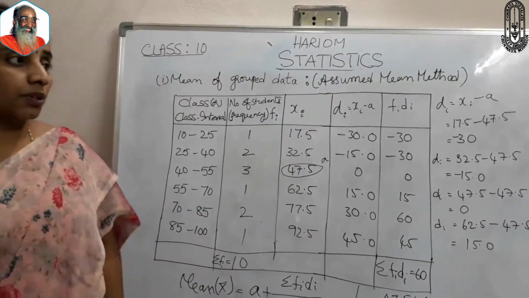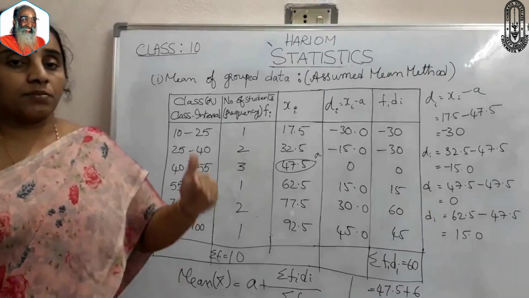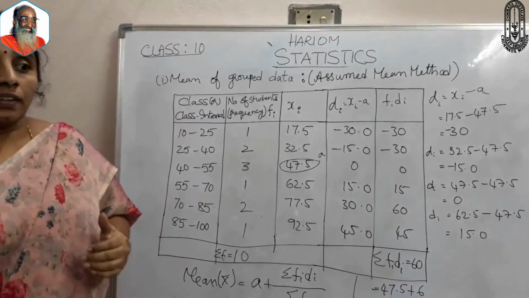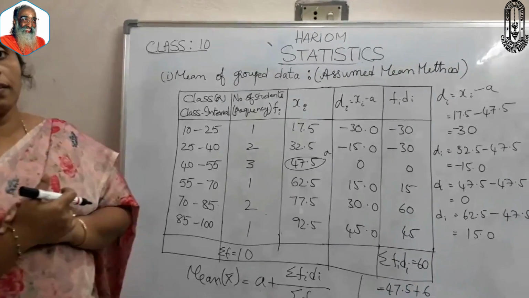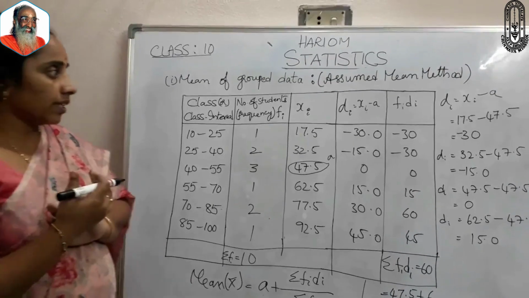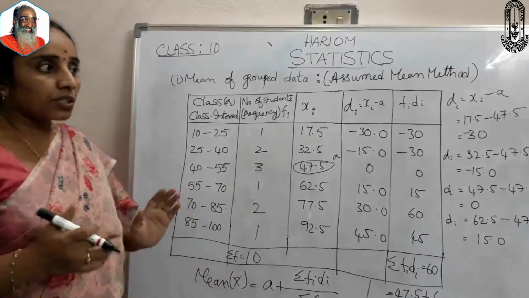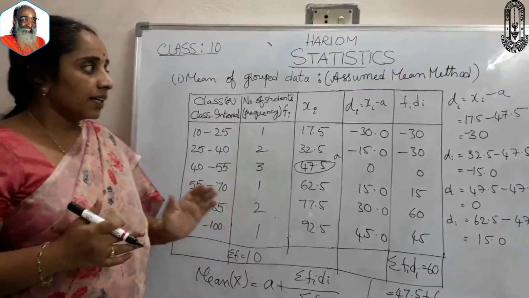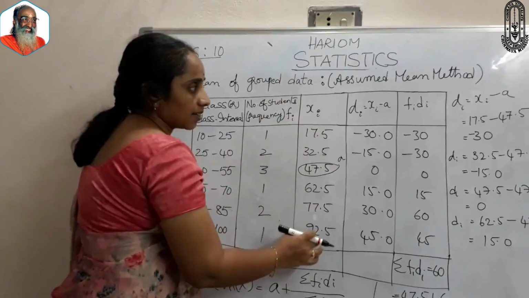In this method, if the values become larger, we can condense them into smaller values. There is no need to change the fi's; we have to change the xi's.